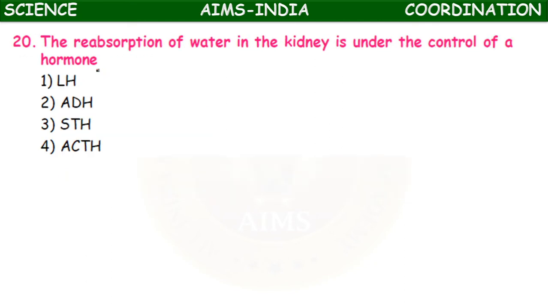The reabsorption of water in the kidney is under the control of hormone LH, ADH, STH, ACTH. The full forms: LH means luteinizing hormone, ADH means antidiuretic hormone, STH means somatotropic hormone, ACTH means adrenocorticotropic hormone. So it is the ADH, antidiuretic hormone or vasopressin. It helps in the reabsorption of water.